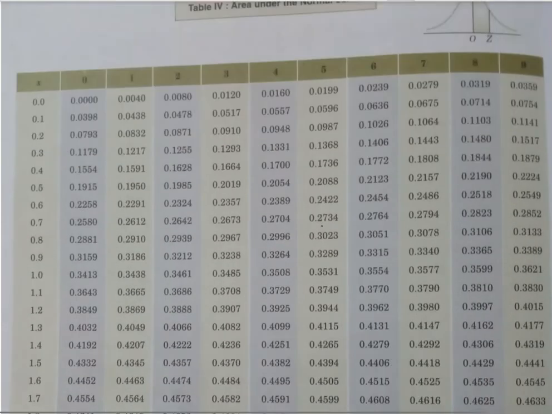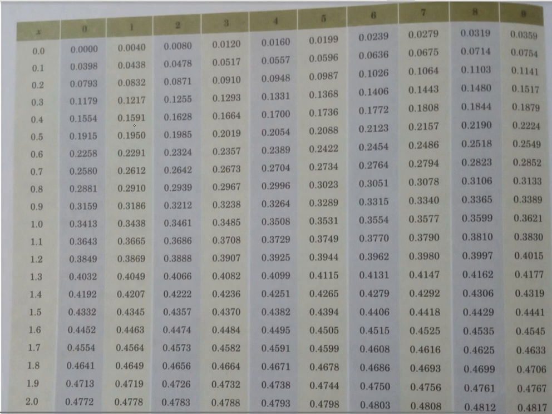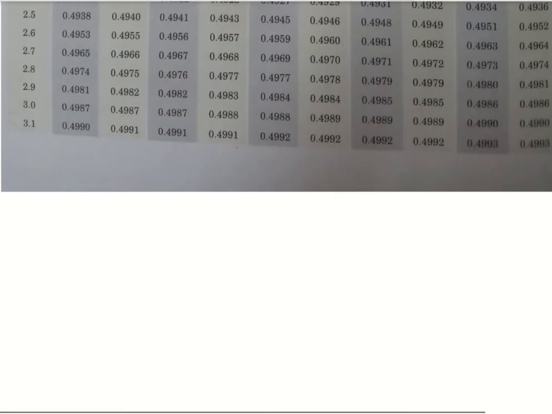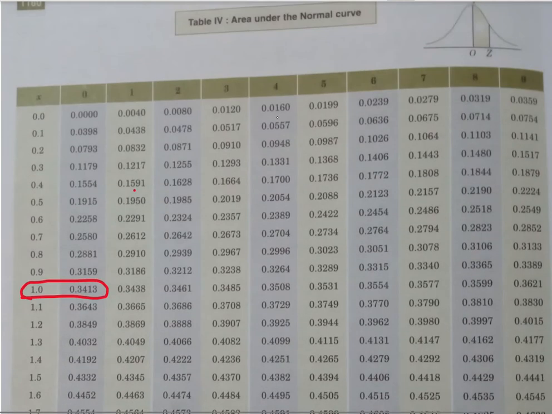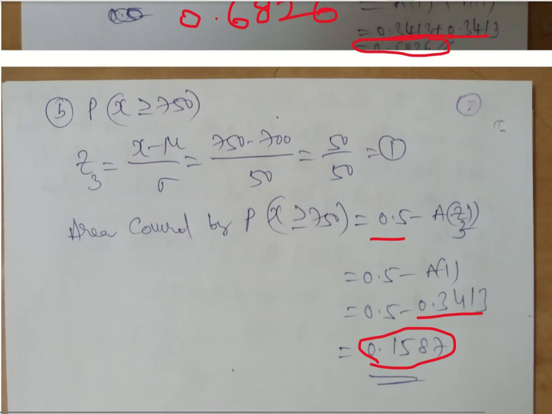So 0.3413, how are we getting it? For z equal to 1 it is 0.3413. So this is how the various problems in normal distribution can be calculated. This concludes the normal distribution and actually module 4. Thank you.